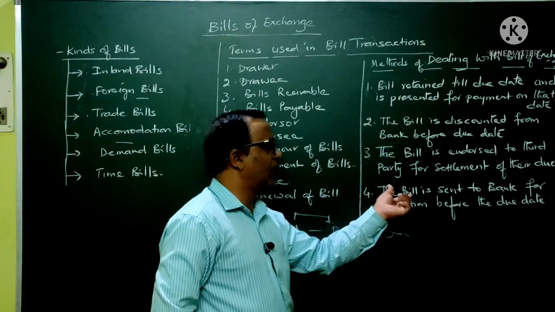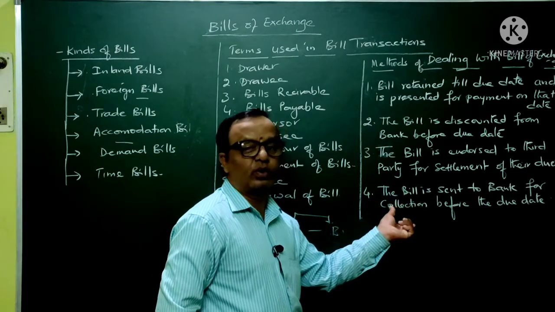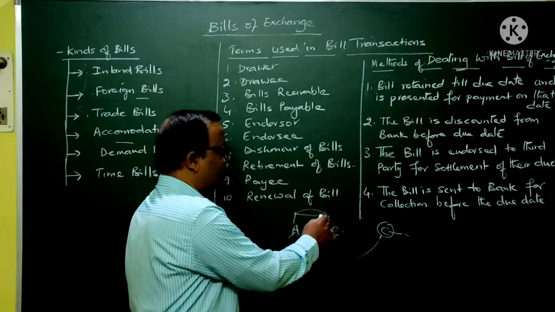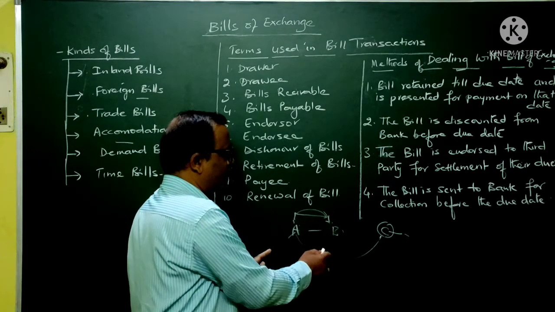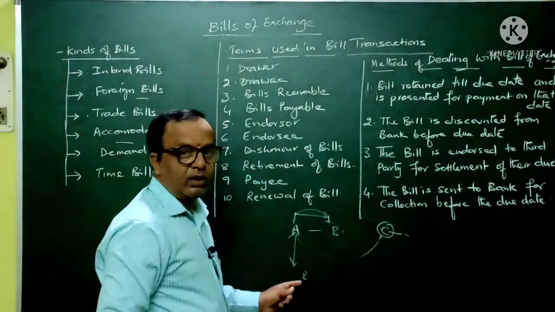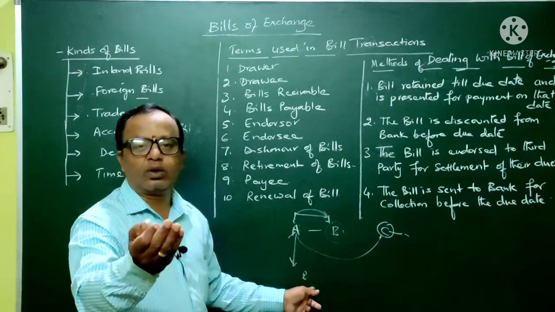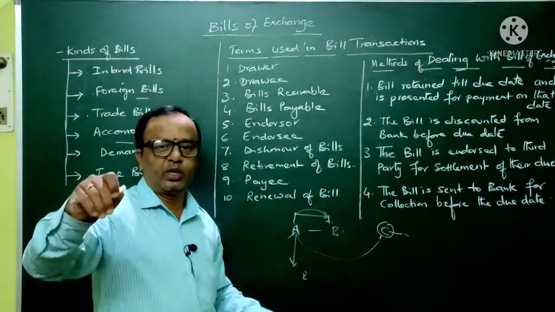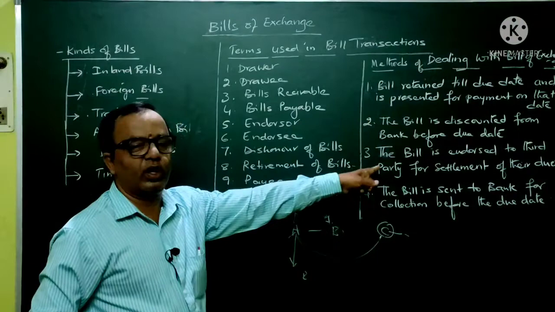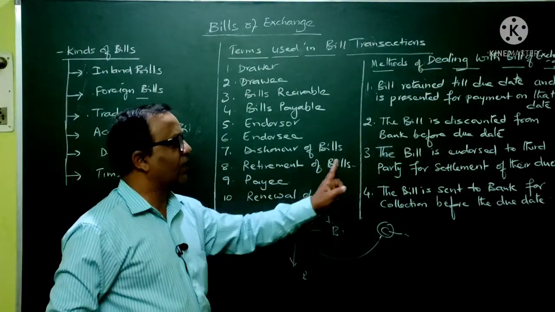Fourth one, the bill is sent to the bank for collection before the due date. That means a bill is drawn by A on B. Before the due date of that bill, A will send it to his bank, asking the bank to collect the money on that bill from B and put it in his account. It is called a bill sent to the bank for collection. So these are the four alternatives left in front of the drawer after drawing the bill.